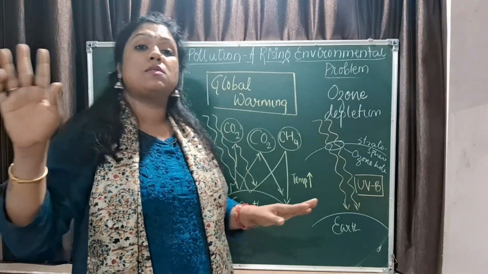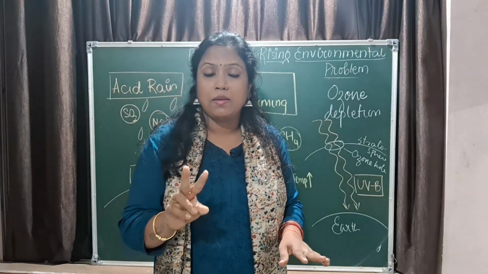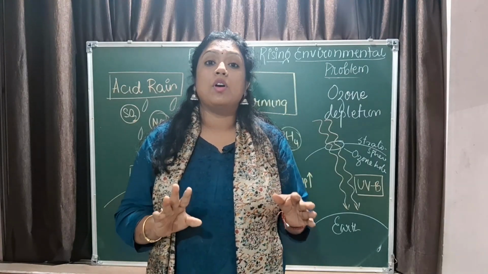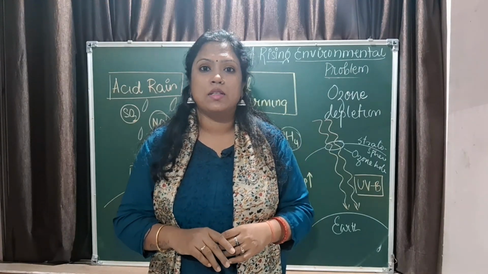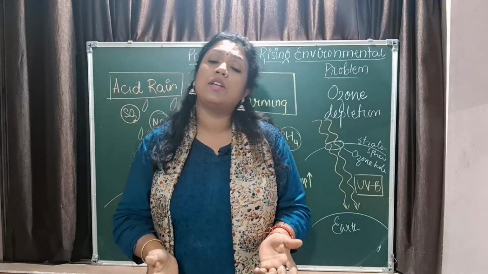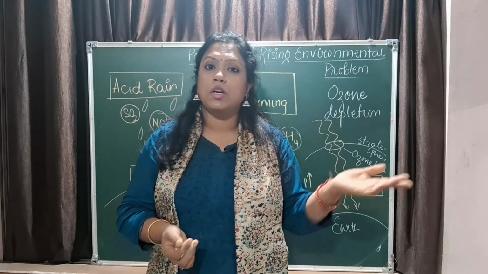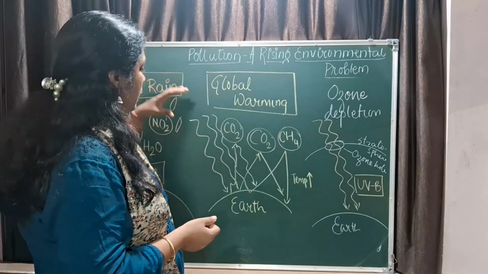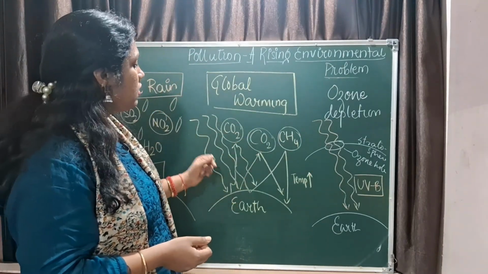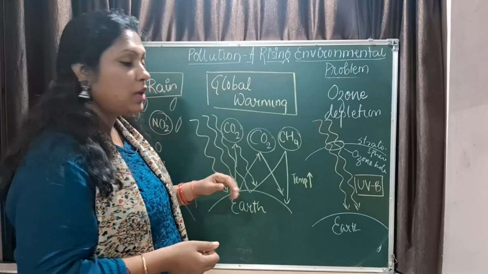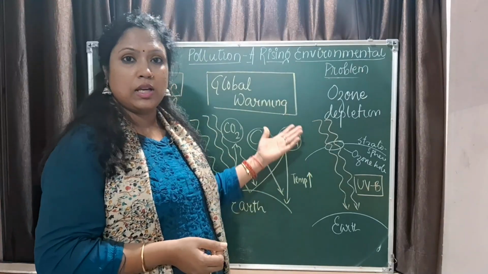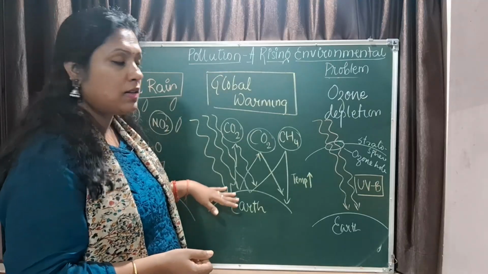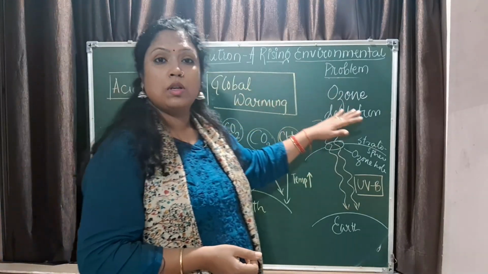Venus is the hottest planet. Though it is the second planet, it is the hottest planet in our solar system because it has an atmosphere of carbon dioxide. So the overall temperature of Venus is very high as compared to Mercury, right? So this carbon dioxide and methane, they allow the radiations to come in, but do not allow them to escape. So overall the temperature of the earth increases. So this is called the global warming greenhouse effect. Do not mix it with ozone depletion.